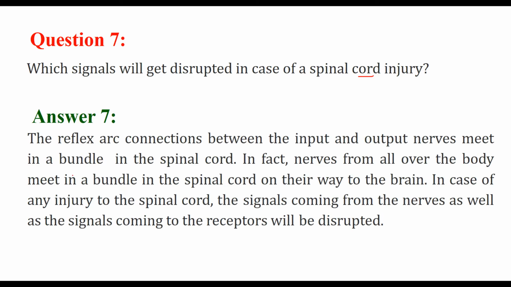They meet in a bundle in the spinal cord. In fact, the nerves from all over the body meet in a bundle in the spinal cord on their way to the brain. So in case of any injury to the spinal cord, the signals coming from the nerves as well as the signal coming from the receptor will be disrupted.